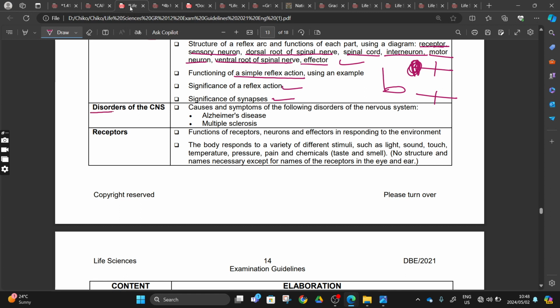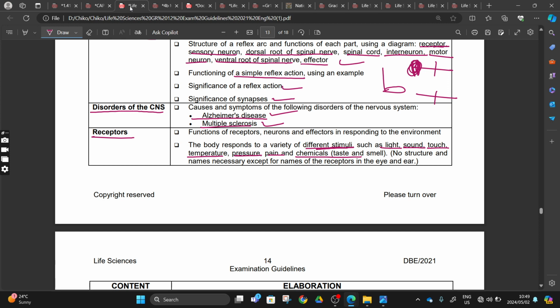And then we deal with our disorders of the central nervous system, our Alzheimer's and our multiple sclerosis, right? These are recognized by the degeneration of our nerve tissues. Here the nerve tissues are there, but the myelin sheath is being destroyed. We did the receptors, receiving different stimuli, light. We talked about our human eye, our ear, our touch, our skin, temperature, skin pressure. We did our human ear, pain, human touch, and then chemicals, our tongue, right?